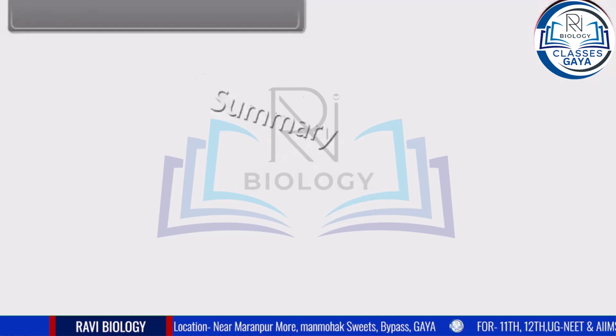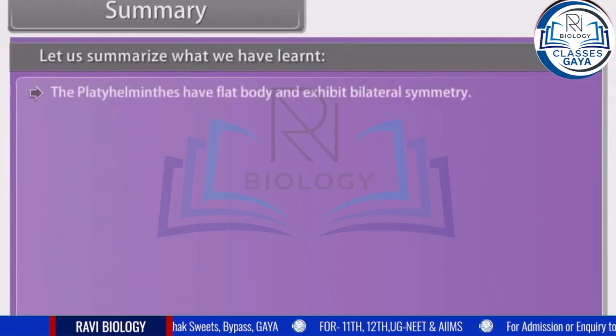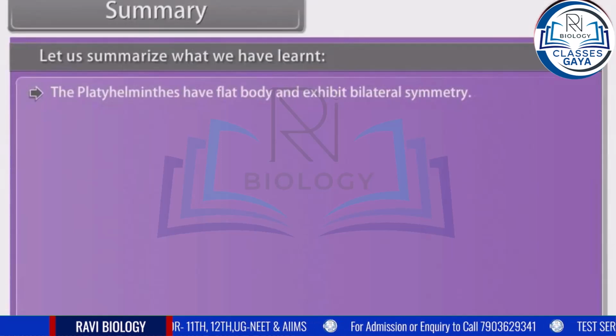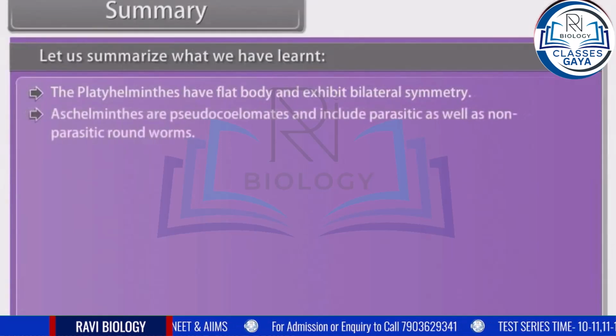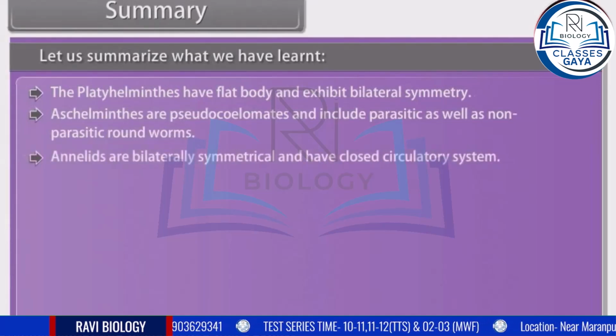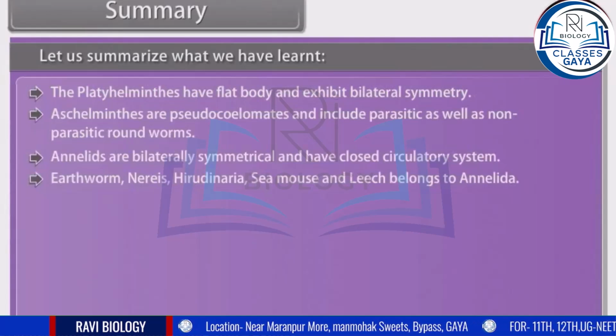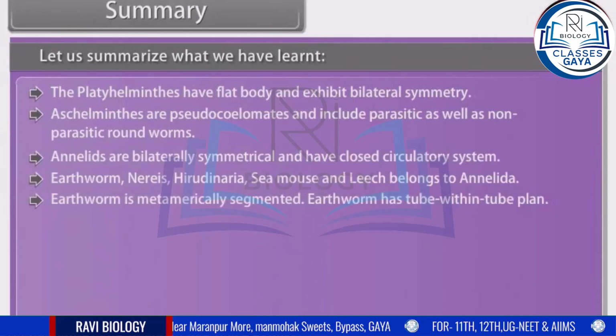Summary. Let us summarize what we have learned. The platyhelminthes have a flat body and exhibit bilateral symmetry. Aschelminths are pseudocoelomates and include parasitic as well as non-parasitic roundworms. Annelids are bilaterally symmetrical and have a closed circulatory system. Earthworms, Nereis, Hirudinaria, sea mouse and leech belong to Annelida. Earthworm is metamerically segmented. Earthworm has a tube within tube plan.